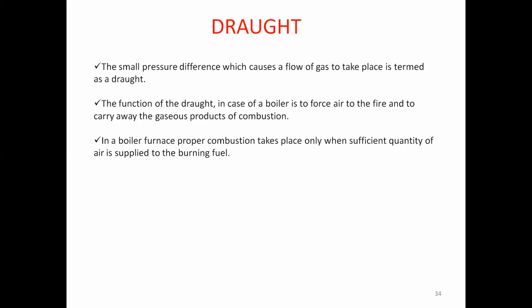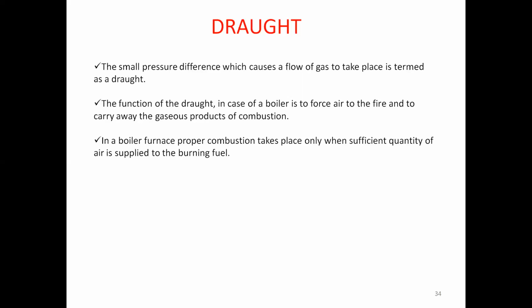Once these gases are formed and the function of the boiler is satisfied, the gases will go out through the exhaust pipe, or the chimney as we call it. This way also the draught must be helpful enough. So the functions of the draught are two.